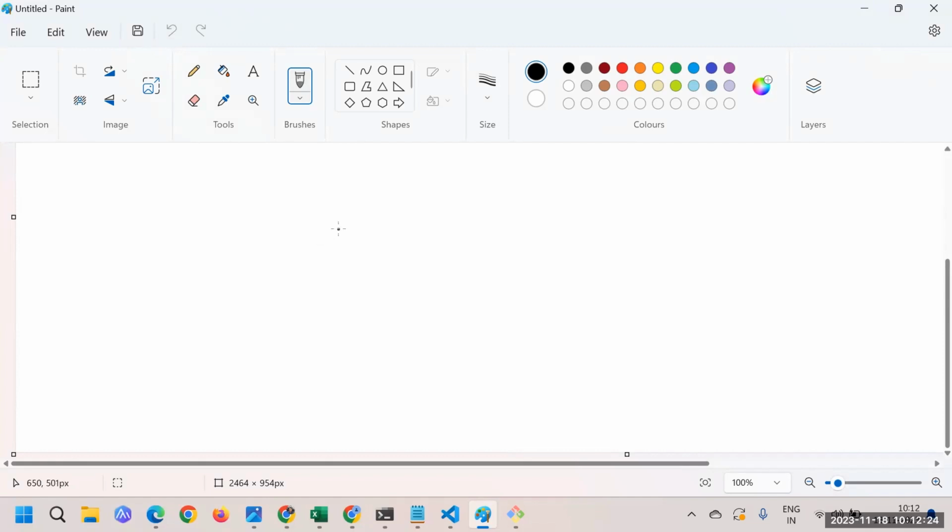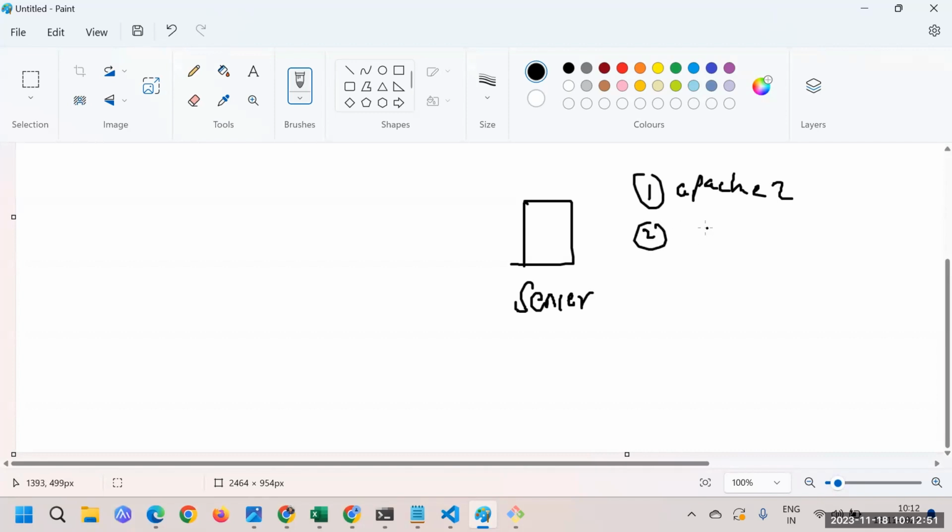Now, if there is any task that we have to do again and again, think about this: let's say we have one server, and I tell you to install a few tools on it. Let's say one tool is Apache 2, the basic software. Maybe another tool you need is Java. The third tool I told you to install is, let's say, npm.